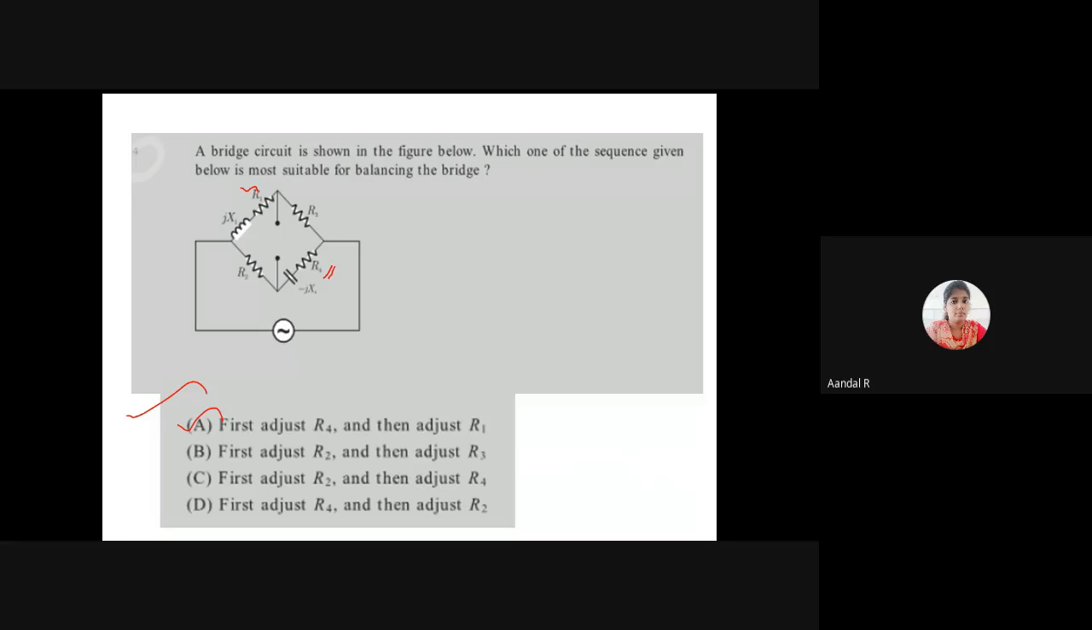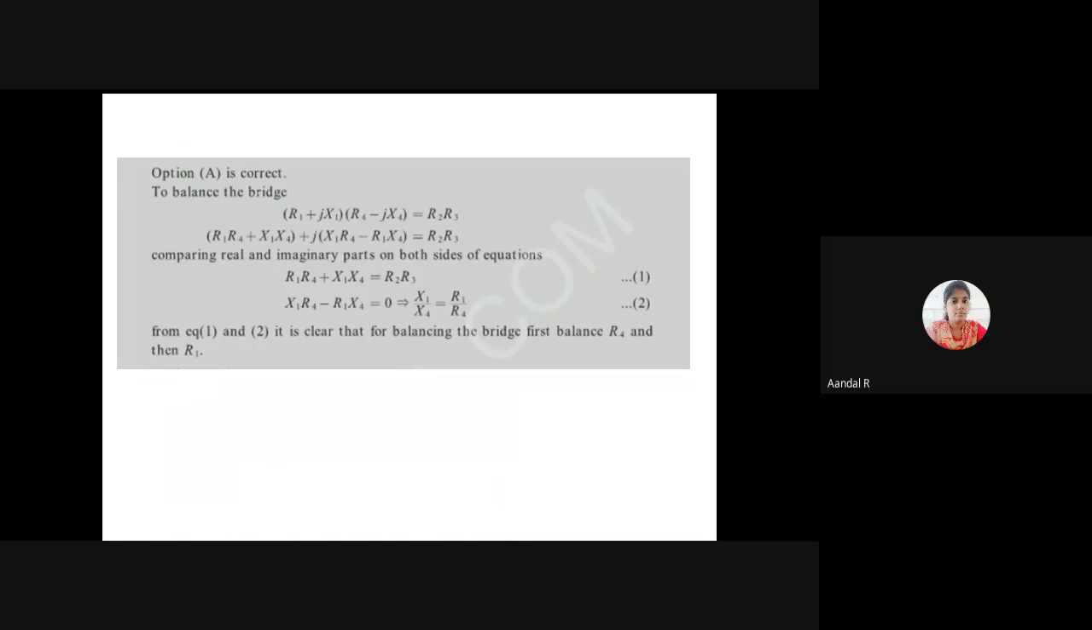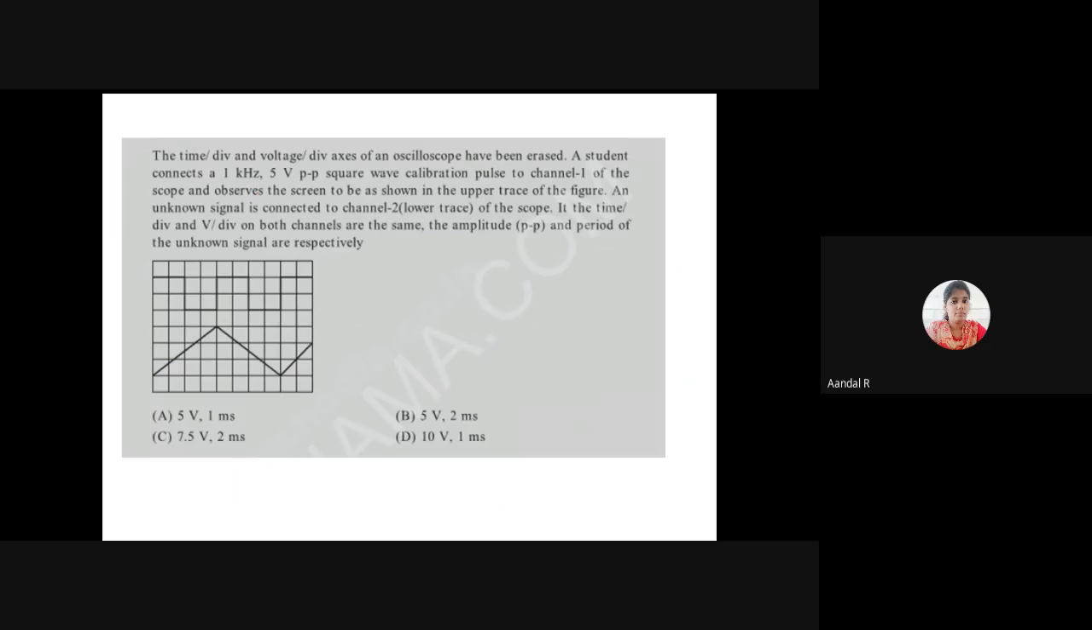Can you understand how to solve this problem? How to get the answer for this question? The answer is first I have to adjust R4 and then I have to adjust R1. Can you get my point? Okay, I'm moving on to the next question.